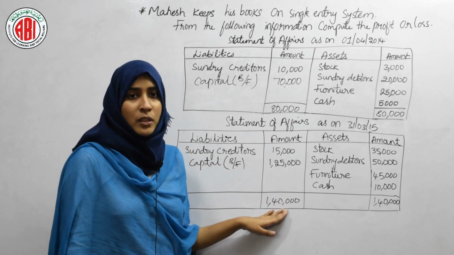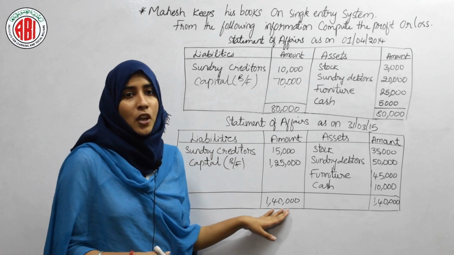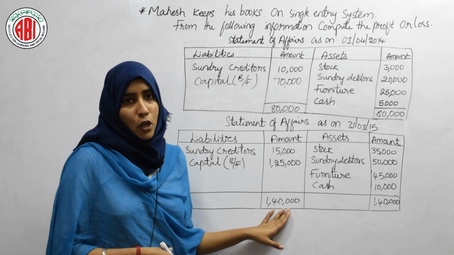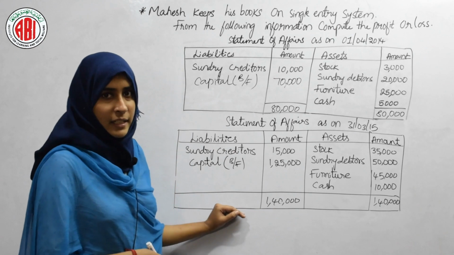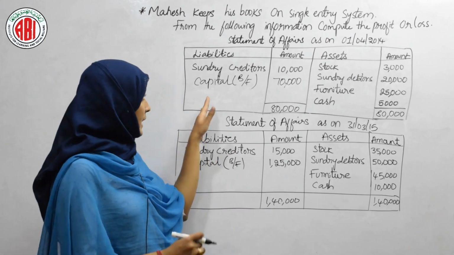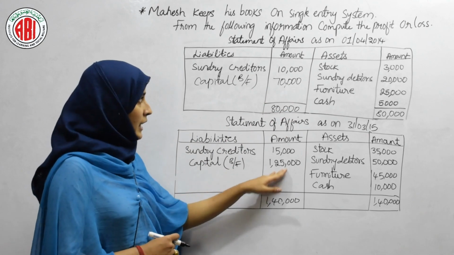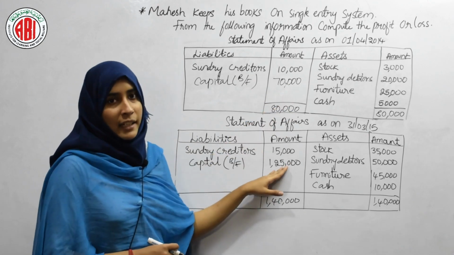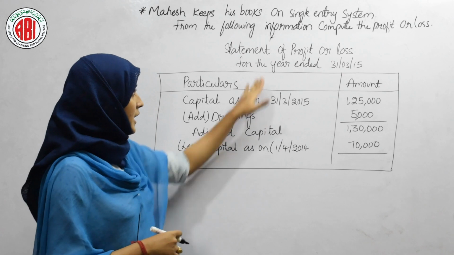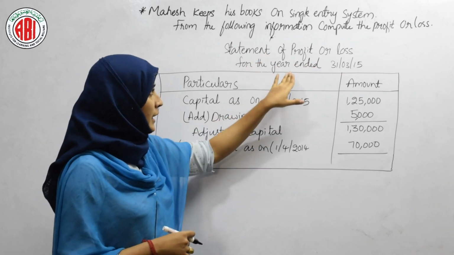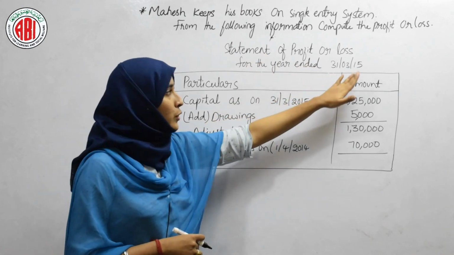Now let's proceed to step 3, that is preparation of statement of profit or loss account. That will be our final step. From these both we will take the capital at the beginning of the year and the capital at the ending of the year, that is 70,000 and 1,25,000. So this is the statement of profit or loss account for the year ended, that is 31st March 2015.